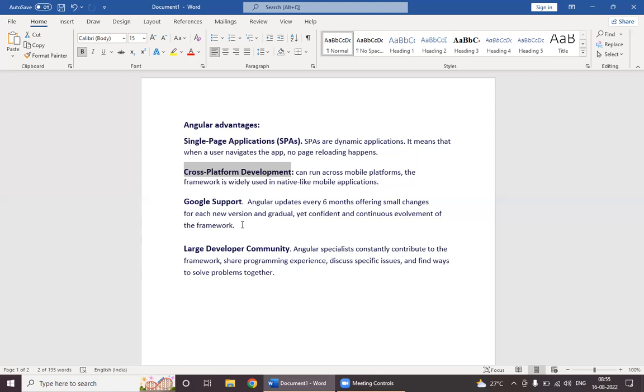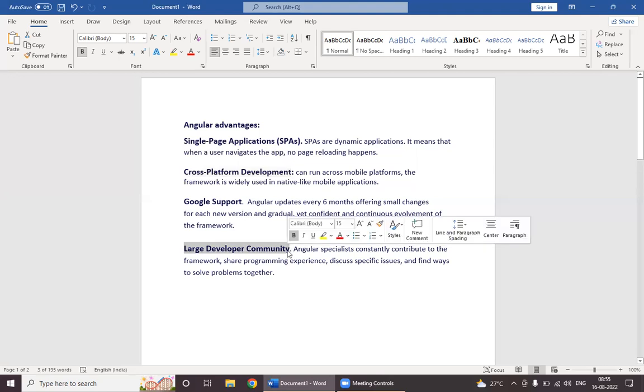And one more is the large developer community. Suppose we are developing an Angular application and we get an error, it should be resolved. As Angular is extensively used by many developers, whenever we get an error, we can directly copy that error and search it in Google.